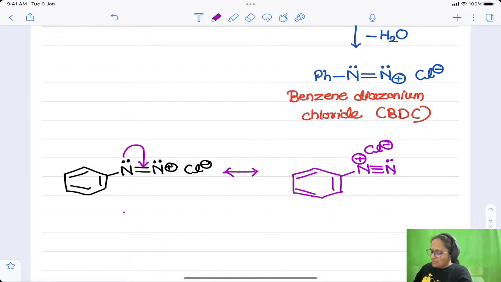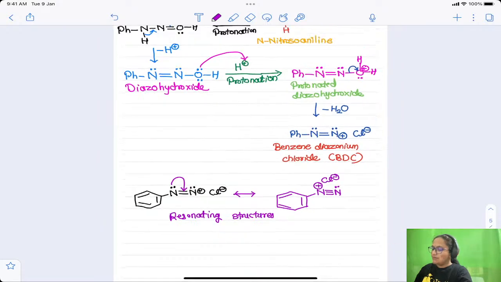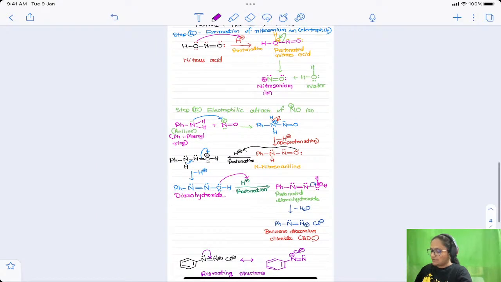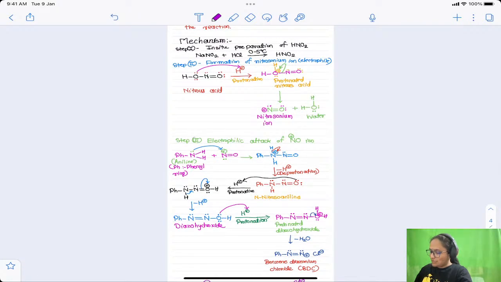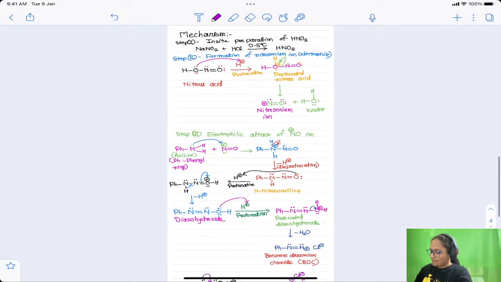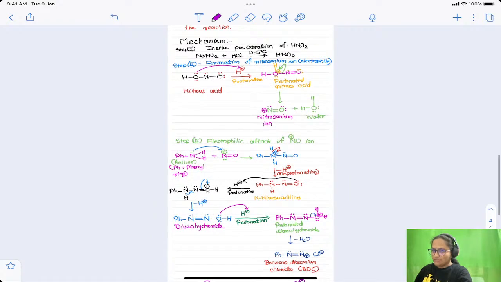So these two are the resonating structures of diazonium salt. So this is how we can show the mechanism for the diazotization reaction. You can just take a screenshot of this first of all.